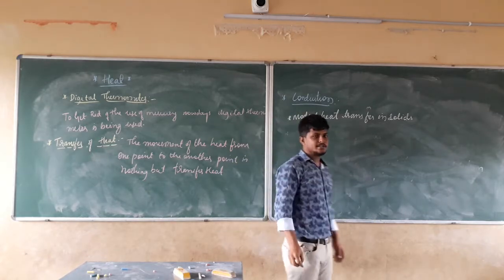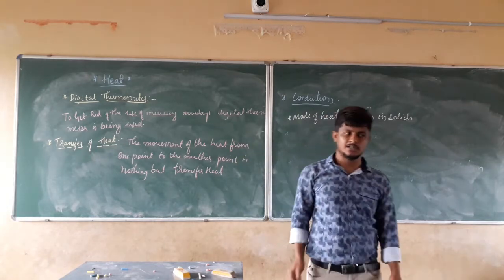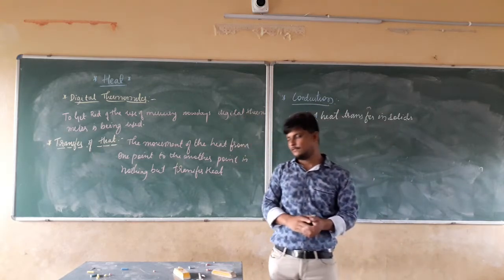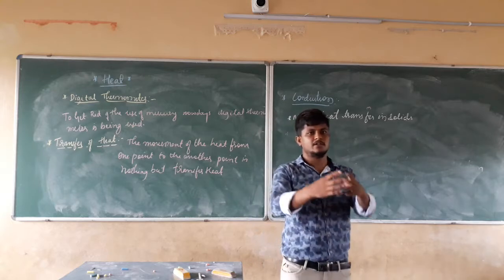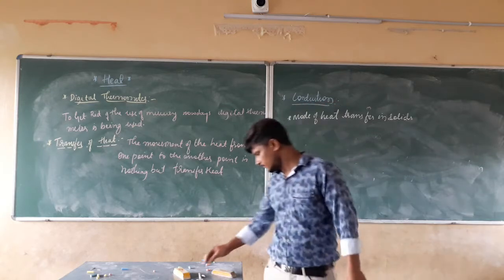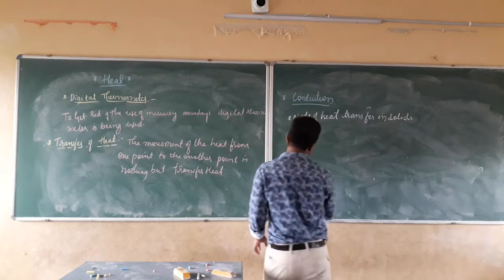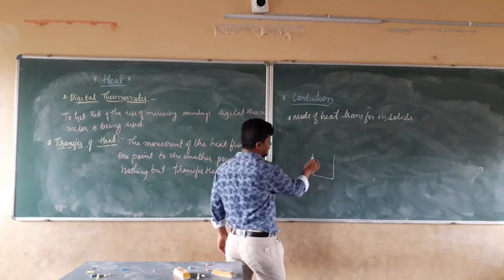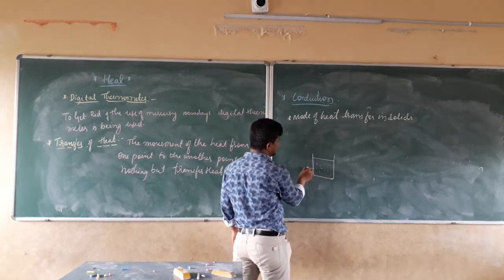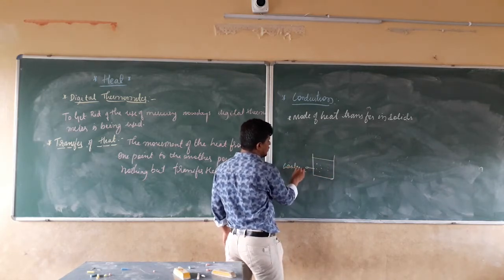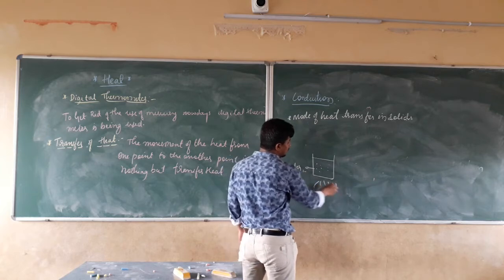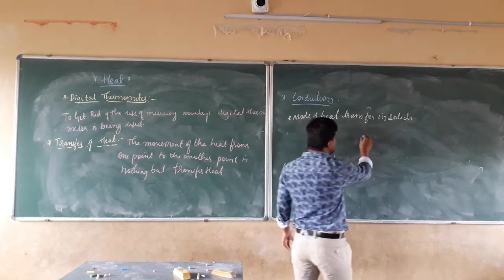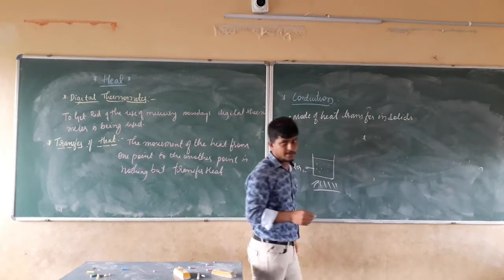Now next we are going to discuss conductors and insulators. What are conductors and what are insulators? Take an example of a frying pan. Take an example of water. We are going to take a beaker, and in the beaker I am going to put water. And I am going to give flame or heat energy to this beaker. I am going to take some equipment or elements one by one.